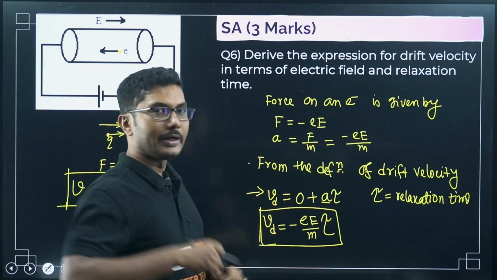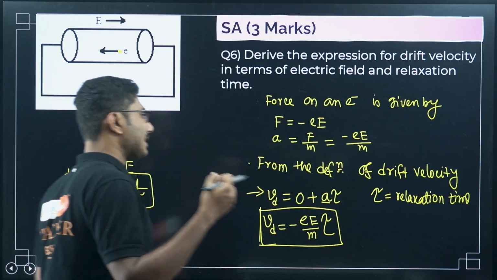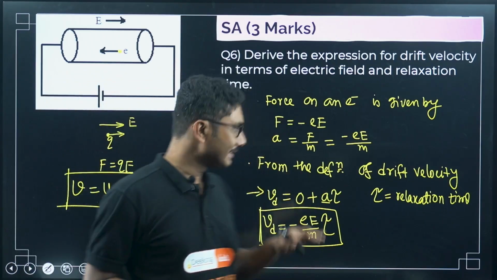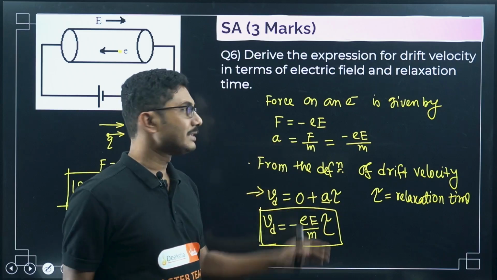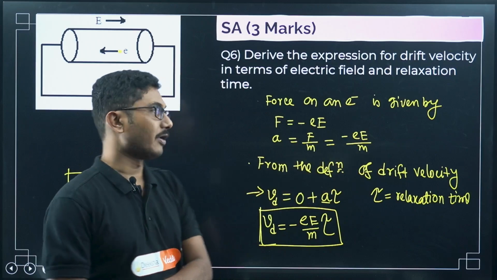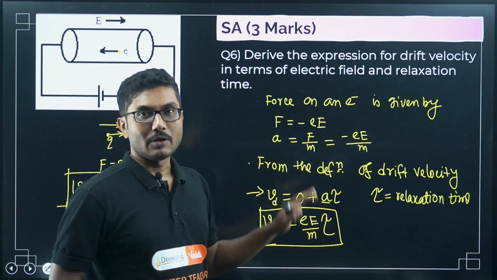We are ready to give you some relaxation. The equation derivation is not super important, but if you know this, that means this is coming from the definition of drift velocity. So that is what is important.